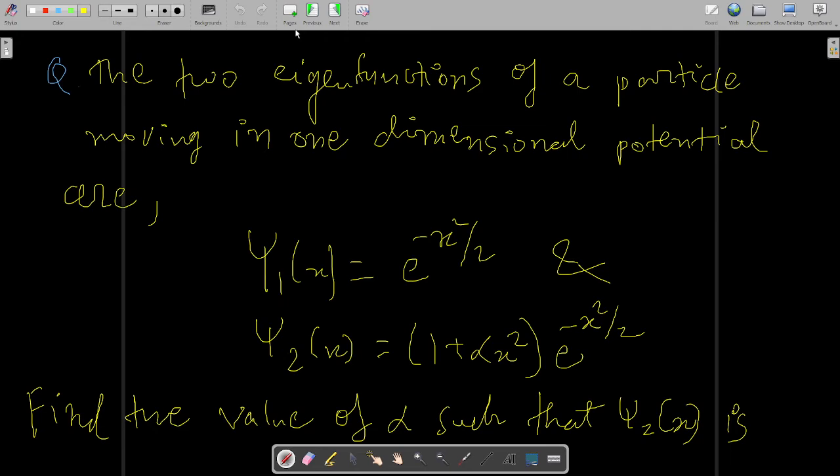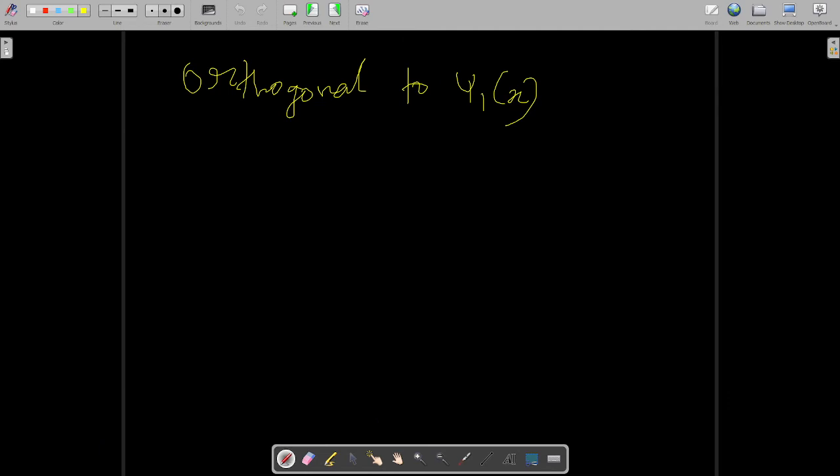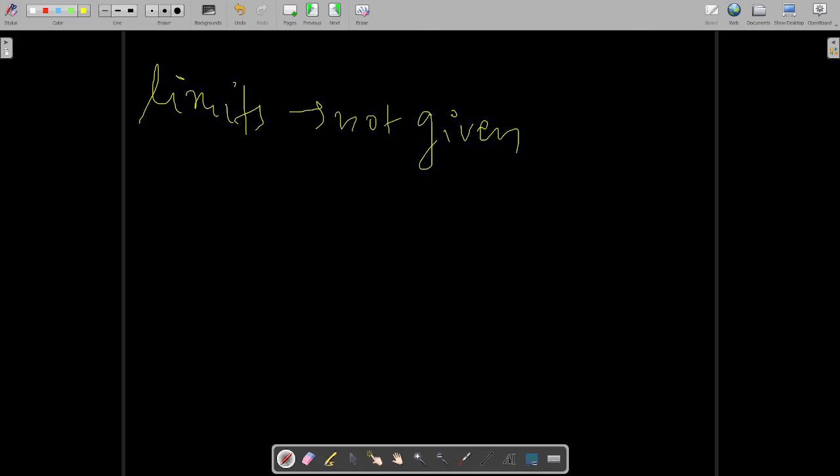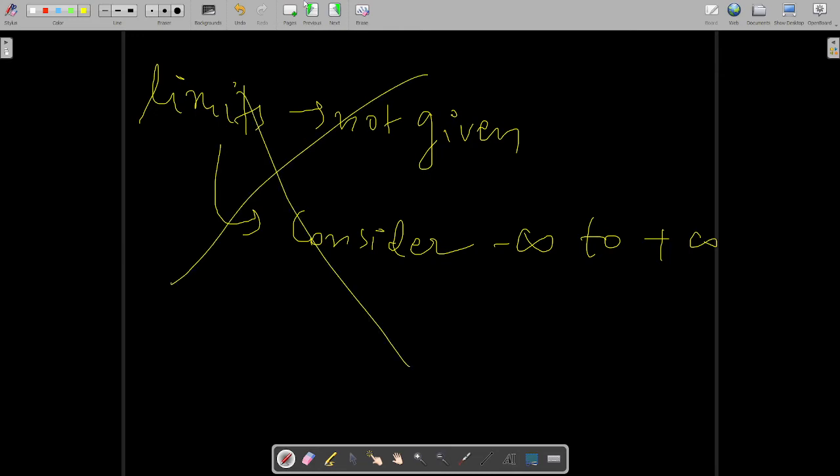Okay, so if two eigenfunctions are there, find the value of alpha such that psi 2 of x is orthogonal to psi 1 of x. So how to solve this question? You know this very well, that over here limits are not given. Are limits given? Limits not given. So as limits are not given, consider minus infinity to plus infinity. Okay, so limits worry is over.